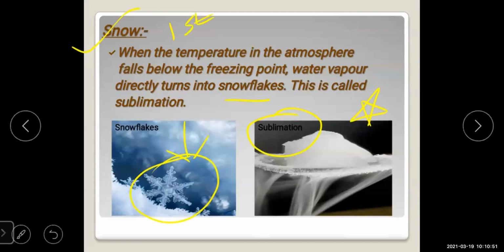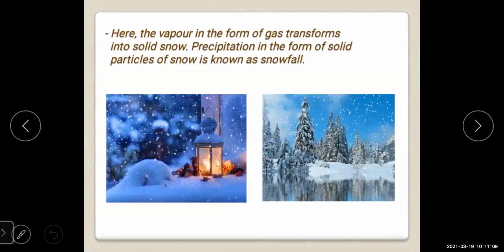It is a process where a solid turns into a gaseous state without going into a liquid state. Then here the vapor in the form of gas transforms into solid snow. Precipitation in the form of solid particles of snow is known as snowfall.